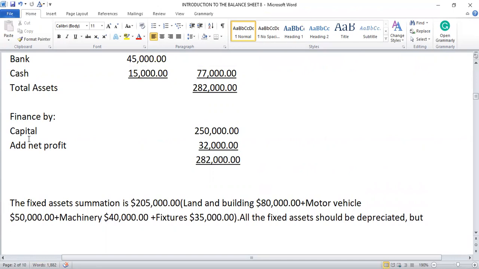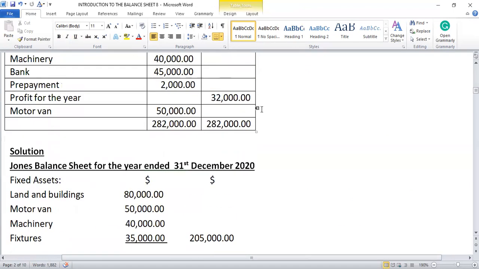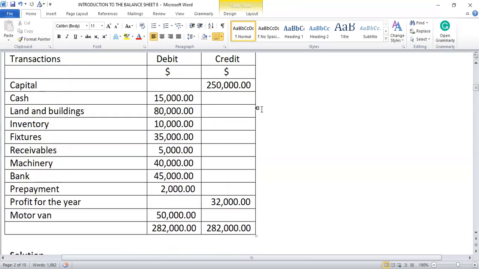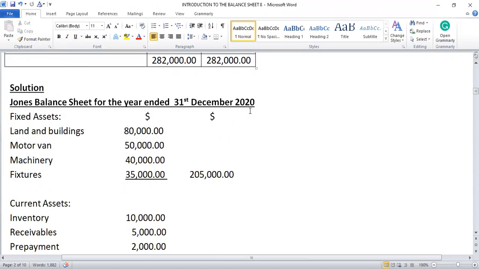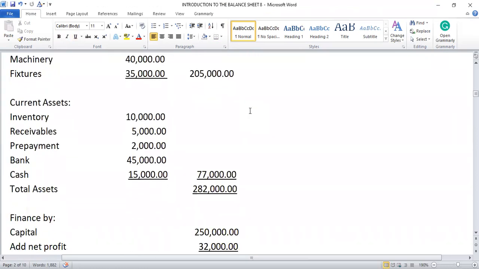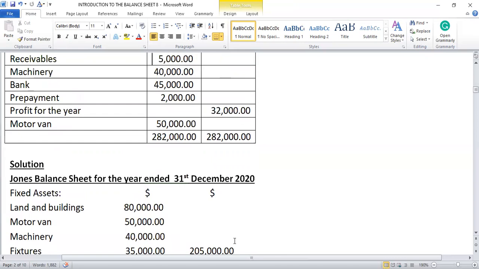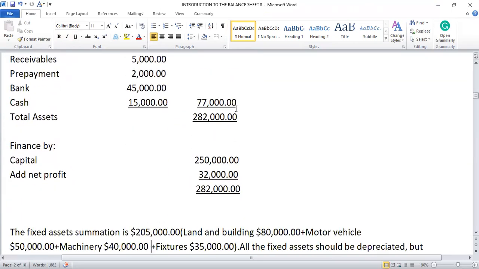It's financed by capital, $250,000, and the net profit, which is the profit for the year, $32,000. So when we total all up, it is what? $282,000. Let me go over again.